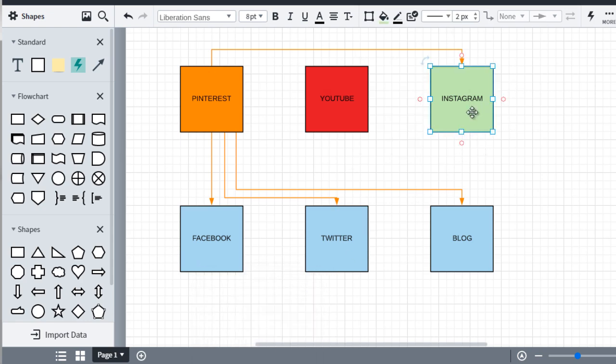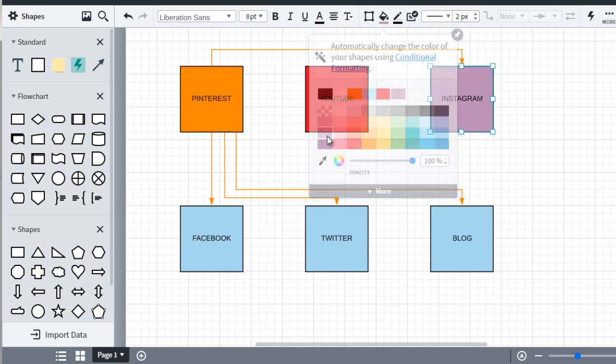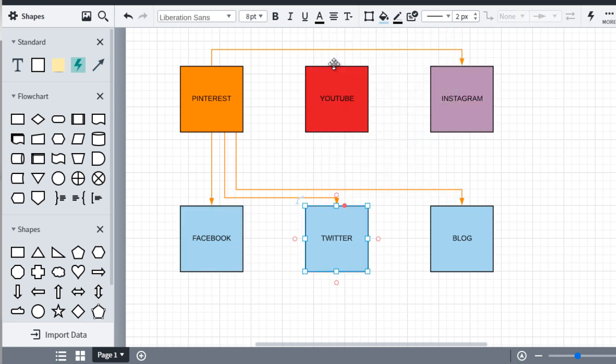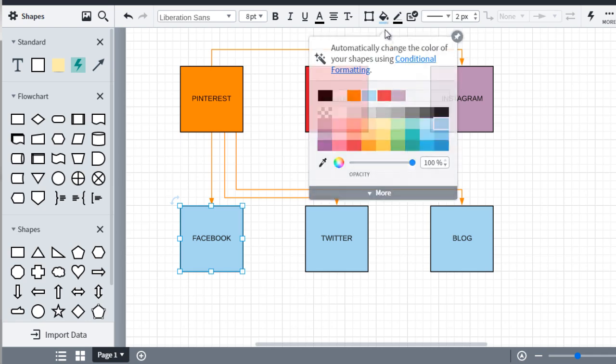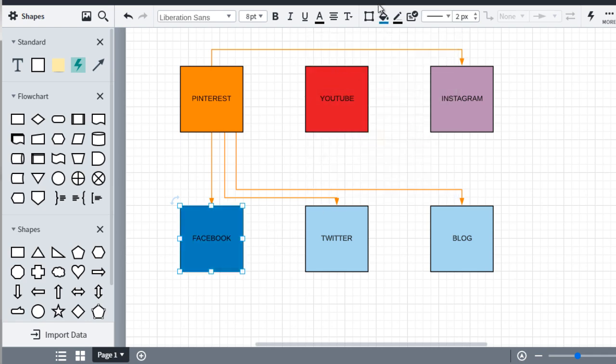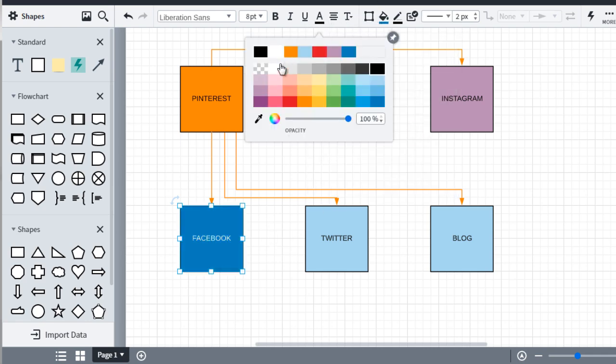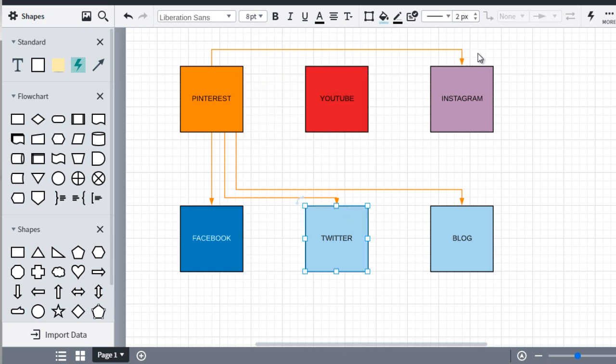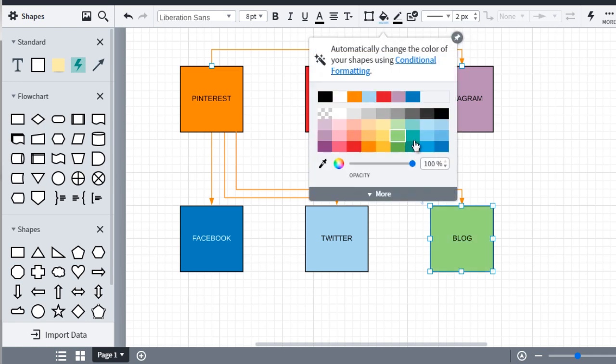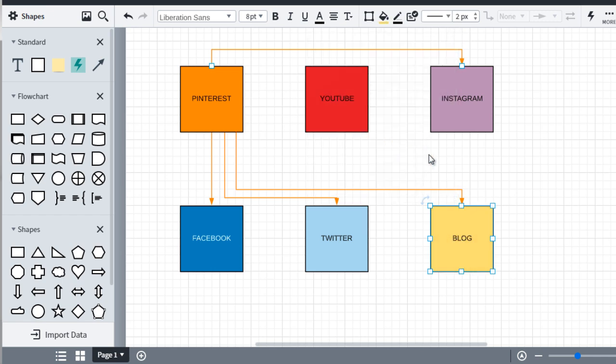And Instagram, I forget what the logo color is, but it doesn't matter. We're just going to make it purple. Facebook being blue, or actually Facebook is dark blue. And I'm going to change the font color to white. Twitter's sort of a light blue and has a bird. And then blog, we're just going to make that, let's say pink, green, yellow. We'll just do kind of a medium yellow color. Okay.